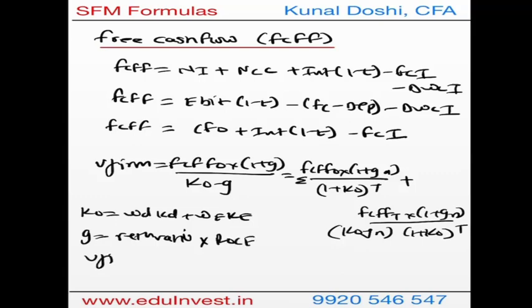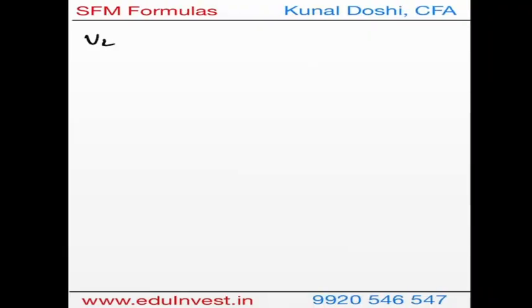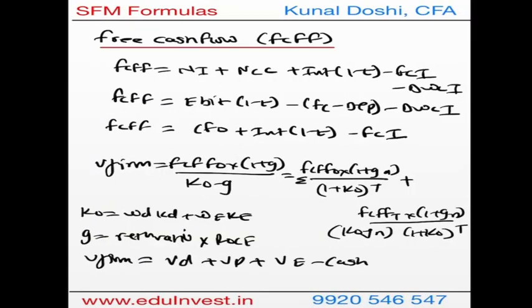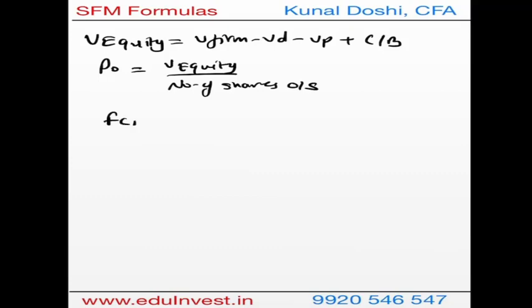Now value of firm, you get the entire value of firm, which is nothing but value of debt plus value of preference plus value of equity minus cash and bank balance. Now through this we will find the value of equity of the company, which is nothing but value of firm minus value of debt minus value of preference plus cash and bank balance. And from this, if you want to find intrinsic value per share, it is value of equity divided by the number of shares outstanding, and this P0 you'll be comparing with CMP. So this is the concept of FCFF. And now we will move to FCFE.